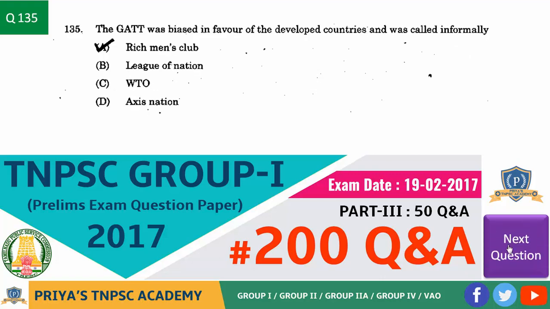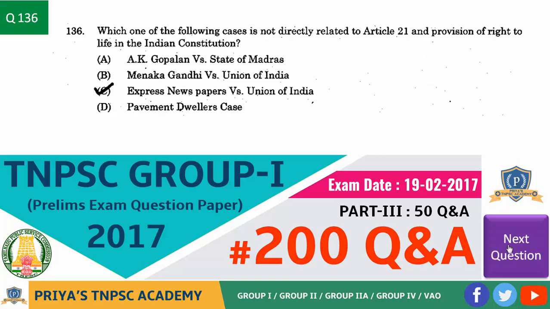Next question. The GATT was biased in favor of the developed countries and was called informally? Answer is option A, Rich Men's Club. Next question. Which one of the following cases is not directly related to Article 21 and provision of rights to the life in the Indian Constitution? Answer is option C, Express Newspapers versus Union of India.